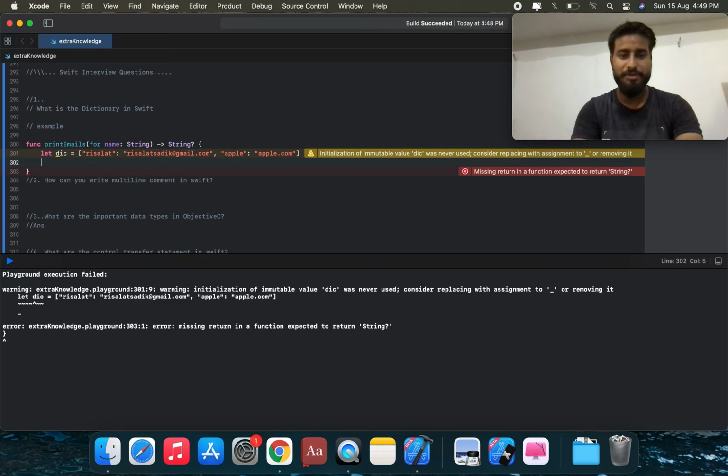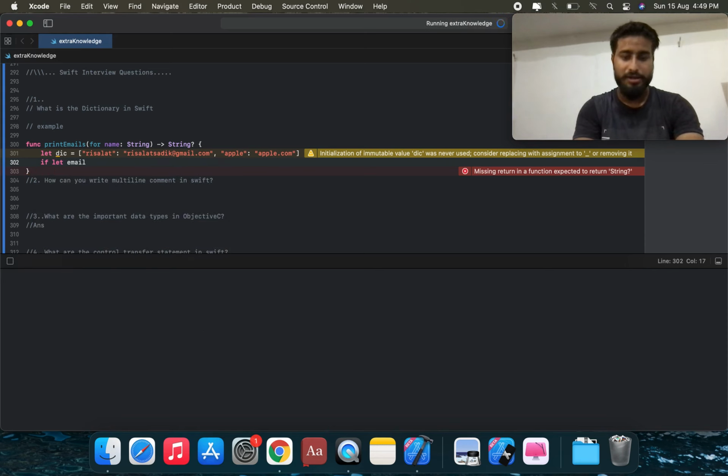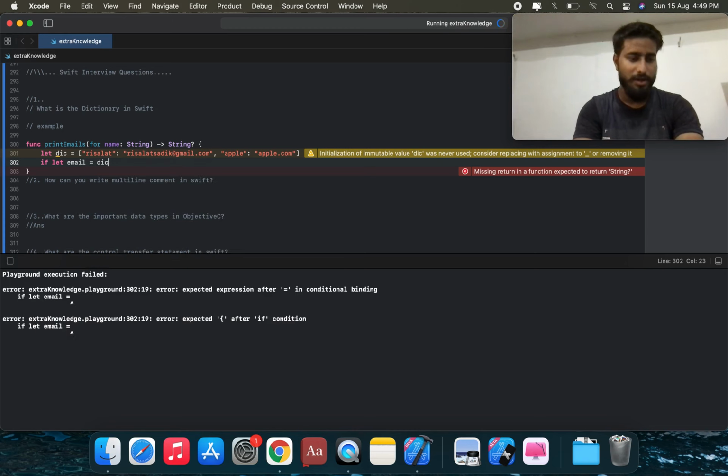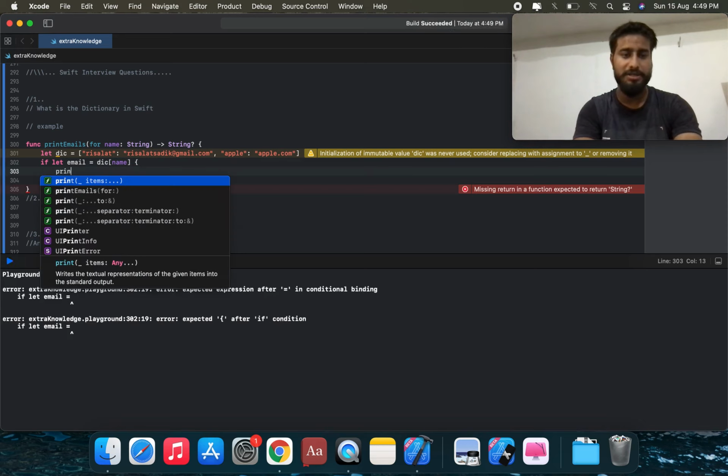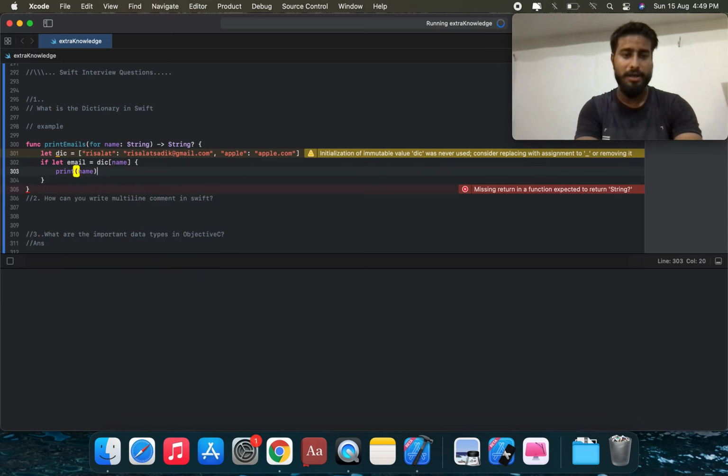Suppose we unwrap this. This is an optional string return, and to unwrap it we use if let binding: email is equal to the dictionary lookup with the name key. We apply the lookup on this name and bind this property. Otherwise, print the name, and return is true.